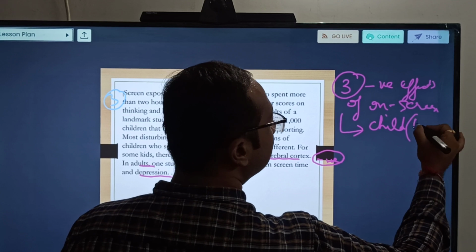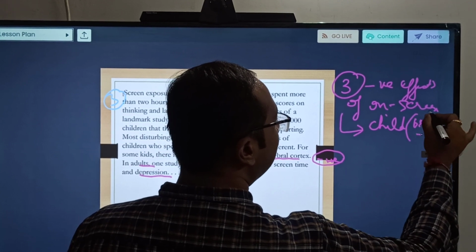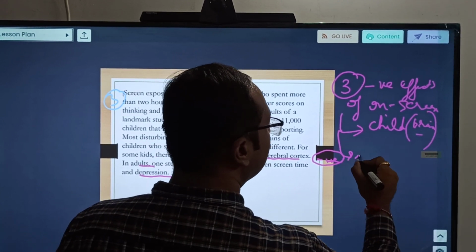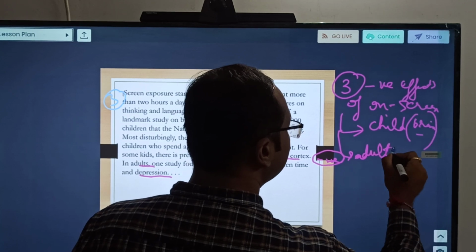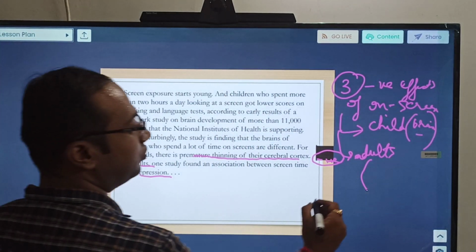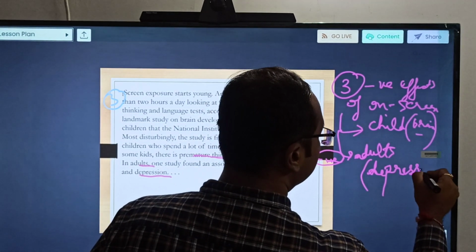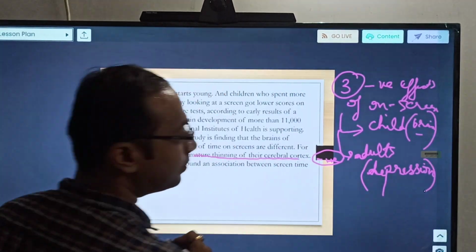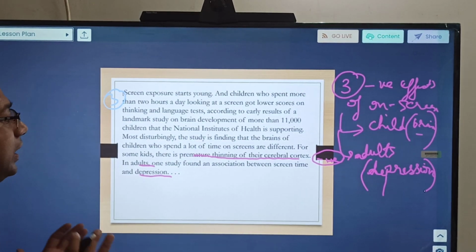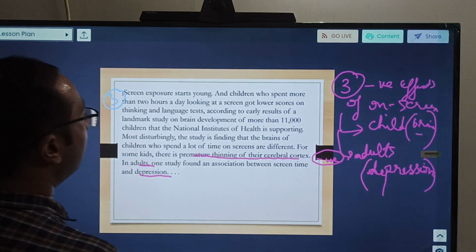The cerebral cortex is a part of the brain, so some negativity is developing over there. And in the case of adults, what is happening is it is leading to depression, again an unhealthy thing. Okay, so these are the impacts on both children as well as adults, so the third paragraph is all about that.